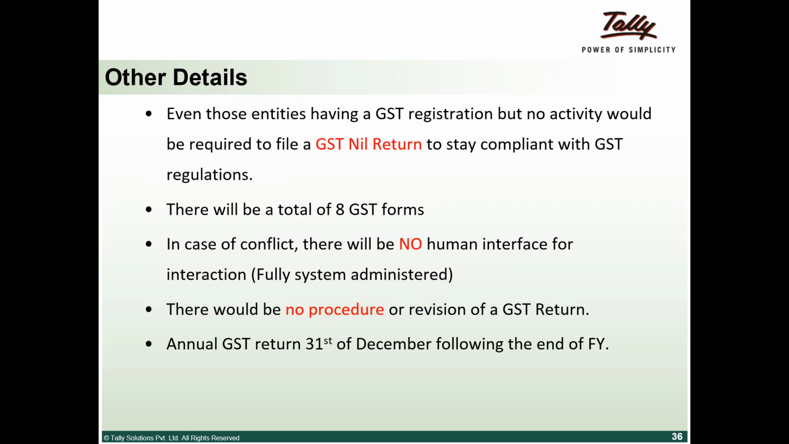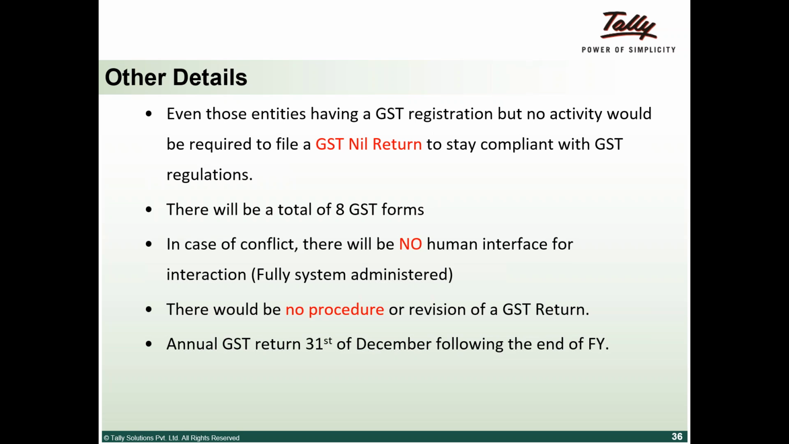GSTR 5 is for non-resident foreign taxpayers. In this case, foreign taxpayers can also take a temporary registration in case they want to do certain business, for example, a foreign company coming and running an exhibition here in India. Tax is applicable on any of their transactions, so they can take a temporary registration. Their periodic return is called GSTR 5.